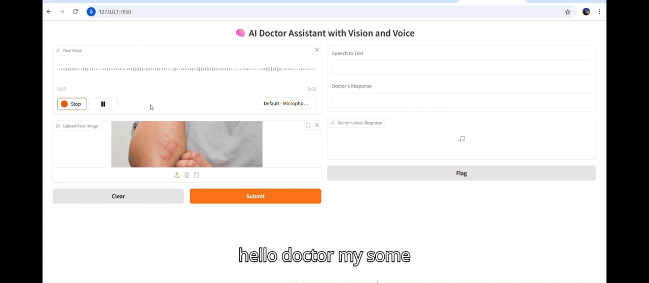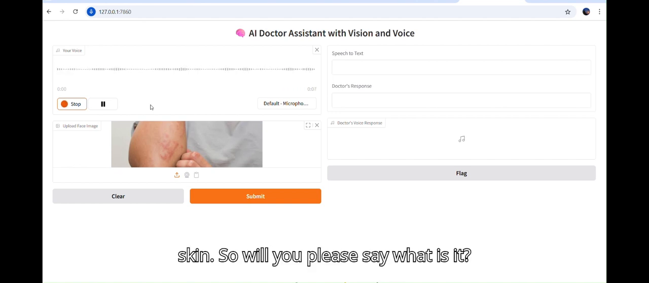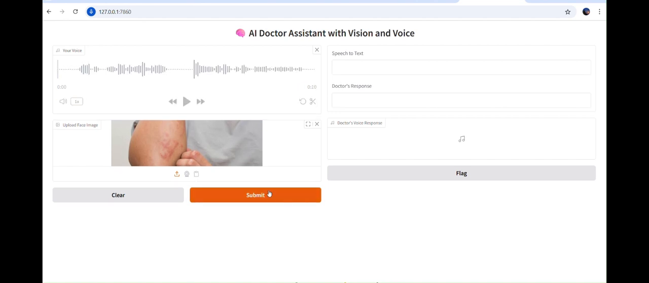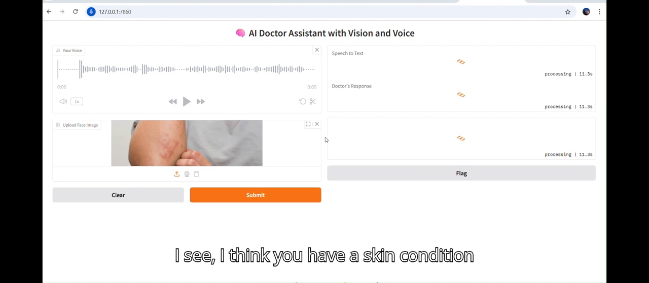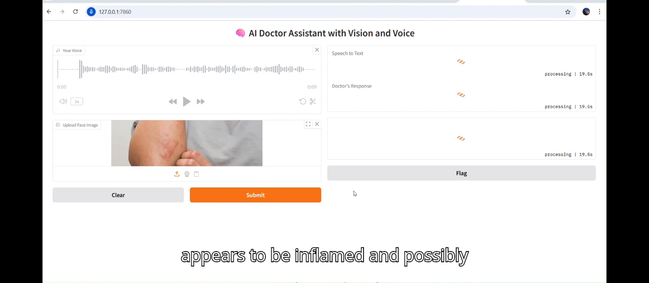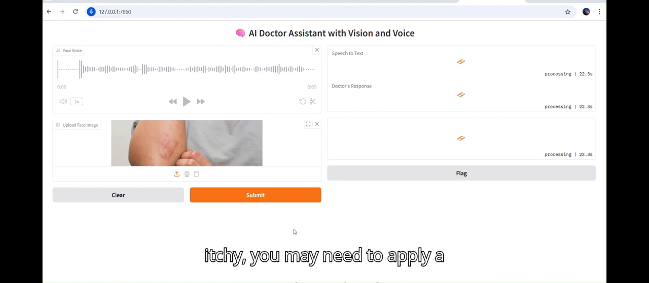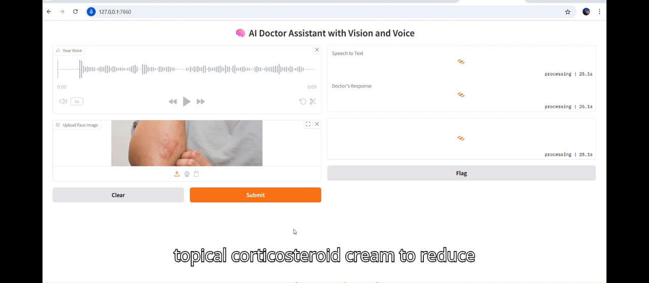Hello, doctor. Some red patch is on my skin. So will you please say what is it? With what I see, I think you have a skin condition that could be eczema or dermatitis. Given the red patch on your hand that appears to be inflamed and possibly itchy, you may need to apply a topical corticosteroid cream to reduce inflammation and itching. And also consider using a moisturizer to soothe the skin. If symptoms persist, we may need to explore other options.